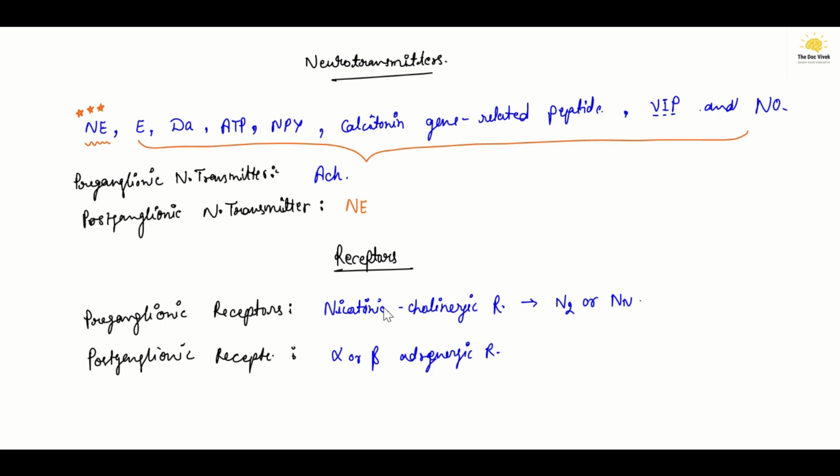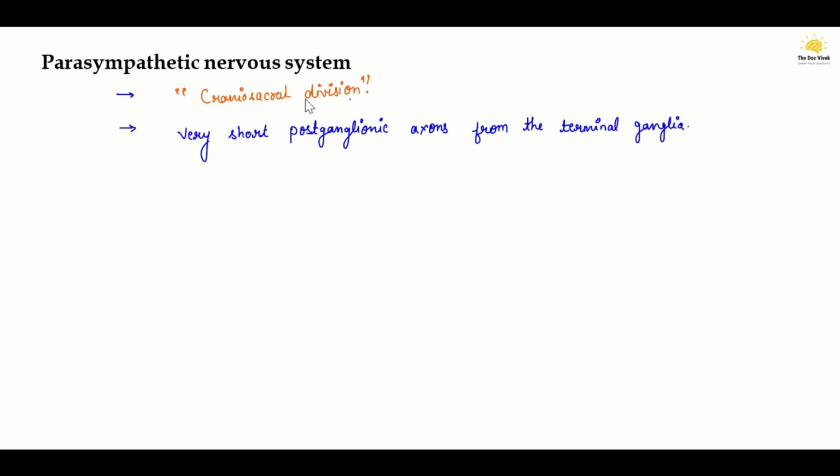So now we completed the sympathetic part, and now we will see the parasympathetic. The parasympathetic nervous system is also known as the craniosacral division, because the preganglionic fibers of the parasympathetic division arise from opposite ends of the central nervous system, which are the midbrain, pons and medulla oblongata of the brainstem, and from the sacral region of the spinal cord.